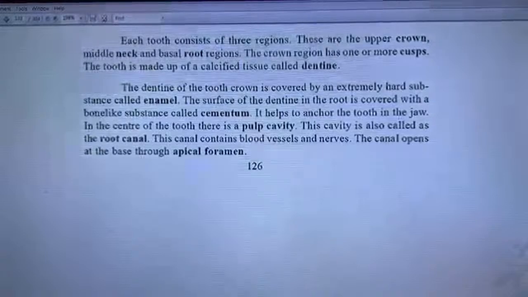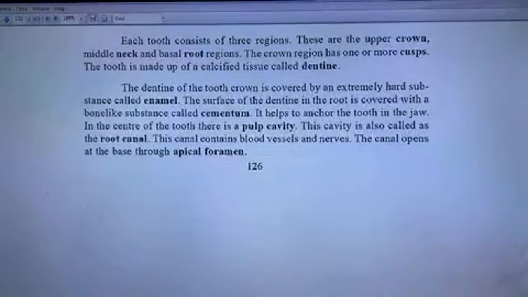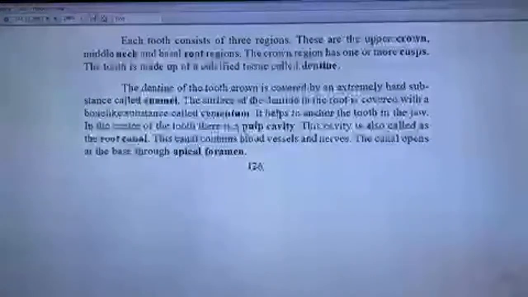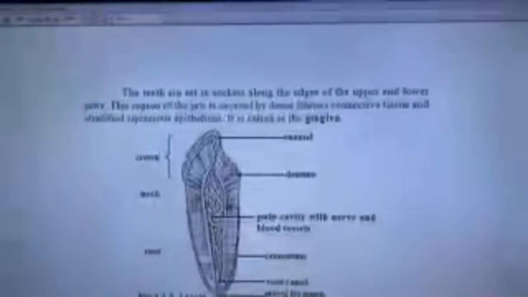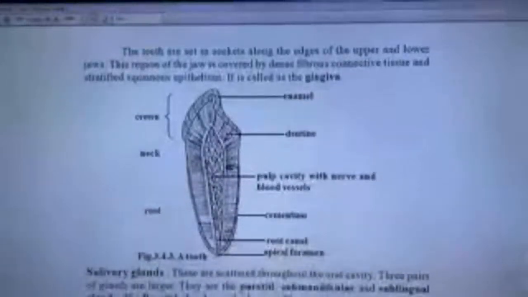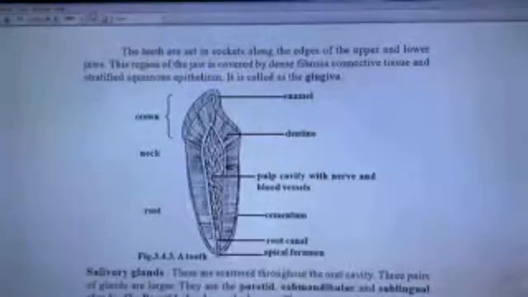In the center of the tooth there is the pulp cavity. This cavity is also called the root canal. This canal contains blood vessels and nerves. The canal opens at the base through the apical foramen. The teeth are set in sockets along the edges of the upper and lower jaws. This region of the jaw is covered by dense fibrous connective tissue and stratified squamous epithelium. It is called the gingiva.